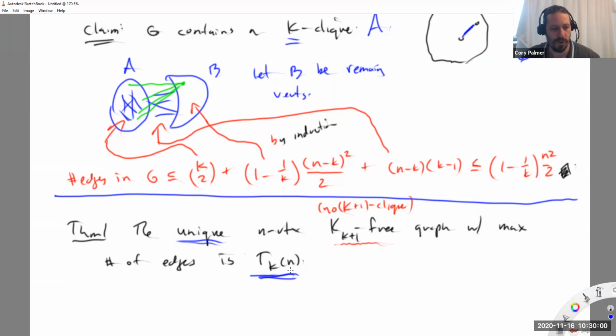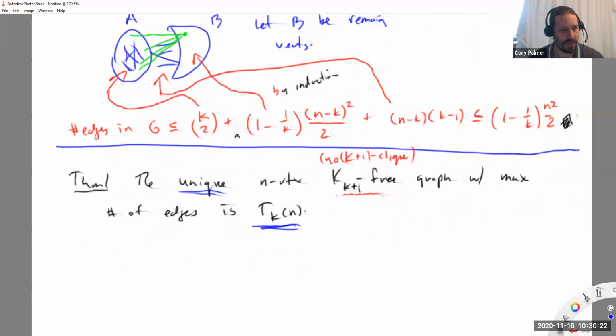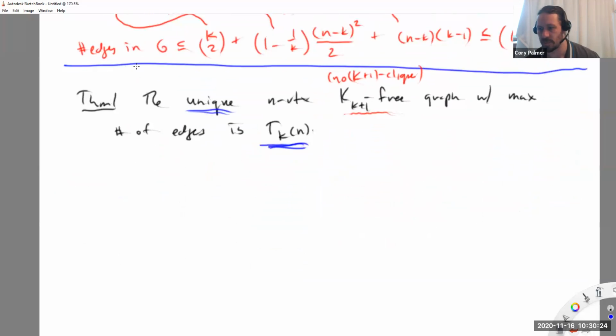So this says no graph exceeds the number of edges in this. And moreover, if you have a graph that attains the maximum, that graph is the Turan graph. Something like we saw in Mantel's theorem last time as well. If you get n squared over 4, you're the complete bipartite graph that's balanced. Notice that's precisely the statement here for k equals 2. I want to prove this version of the theorem because this is what people think of as Turan's theorem, that the unique maximum is attained by that graph.